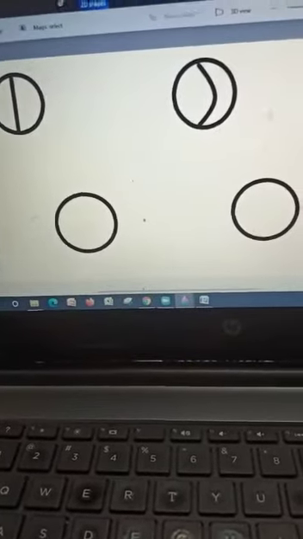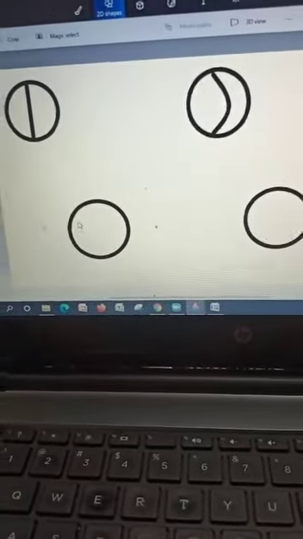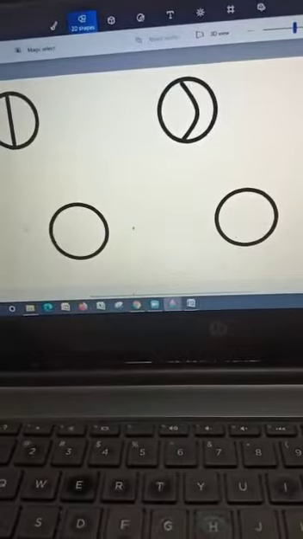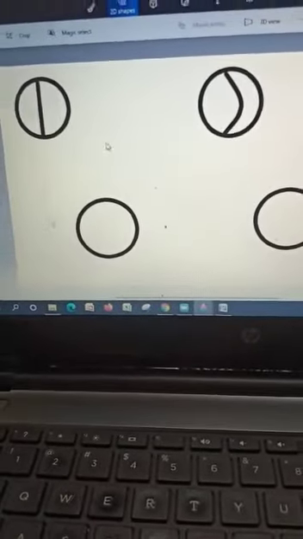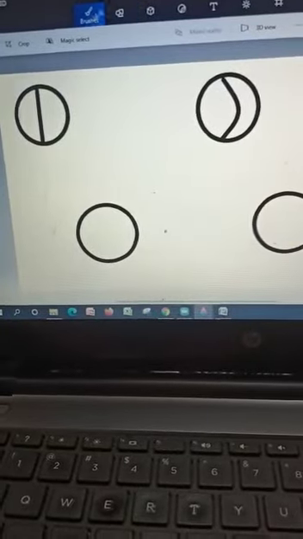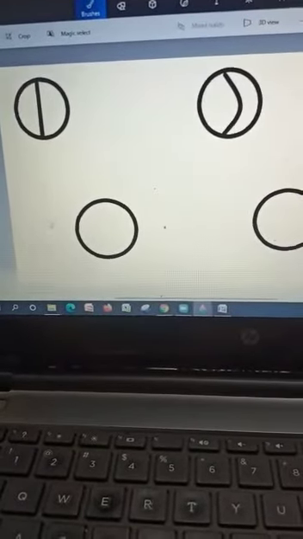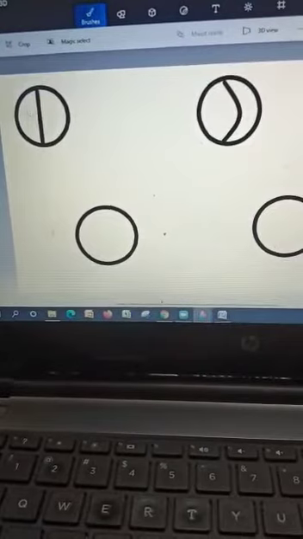Just try doing it on your computer, okay? Then I have left these two as they are because one will be a full moon and the other will be a no moon, okay? Now let's go and try coloring it. So let's try doing this.